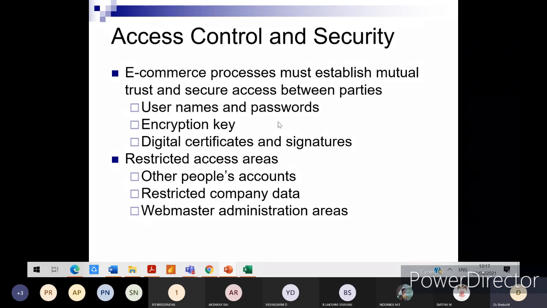So all the latest technology with respect to encryption or cryptography and security, digital signatures, digital certificates, they are used. And restricted access areas, other people's accounts, restricted company data, webmaster administration area. So this is all with respect to the user privileges or permissions which need to be given, and even the data which needs to be viewed, some restricted, confidential or sensitive data, to what extent it can be accessed. So even that aspect will be covered in this particular section.